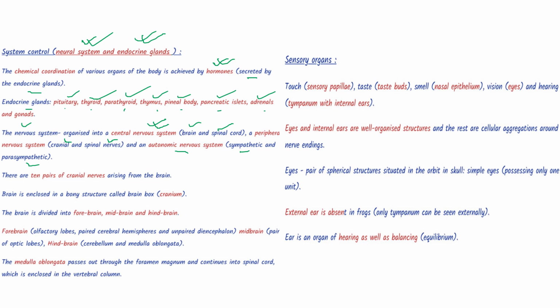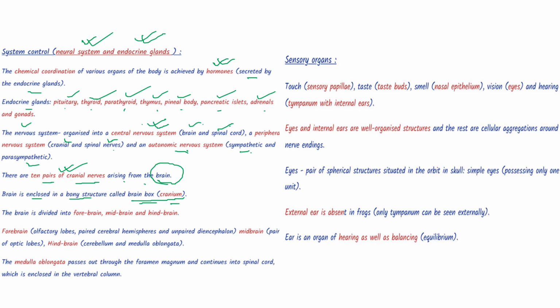There are 10 pairs of cranial nerves arising from the brain, and the brain is enclosed in a bony structure called the brain box or cranium.